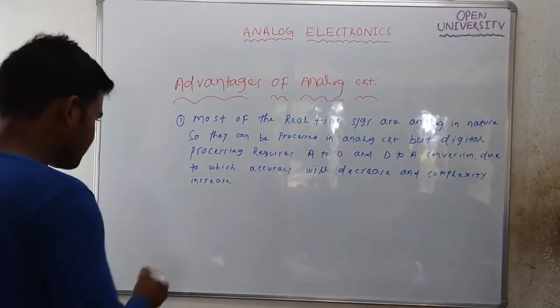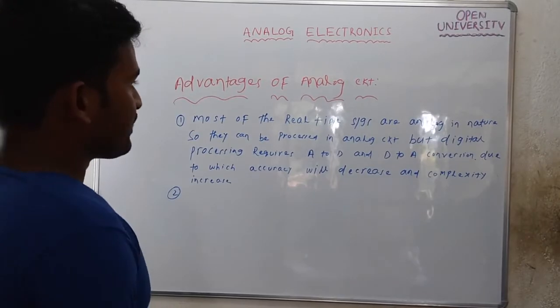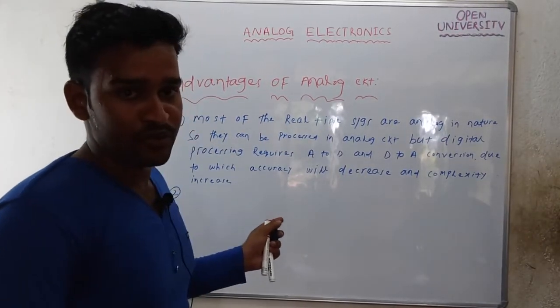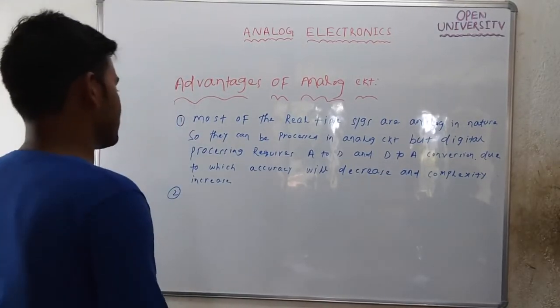Another advantage of analog circuit is that it can perform processing of signals having greater power level also, which a digital circuit cannot process. Very high power signals cannot be processed by a digital circuit.